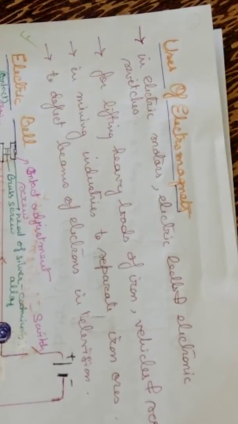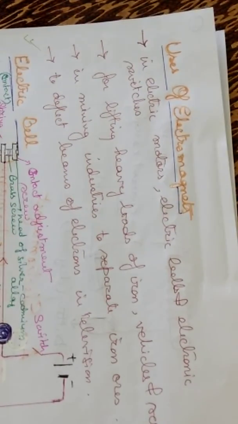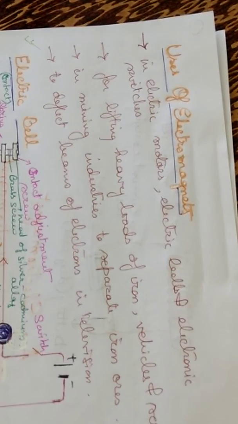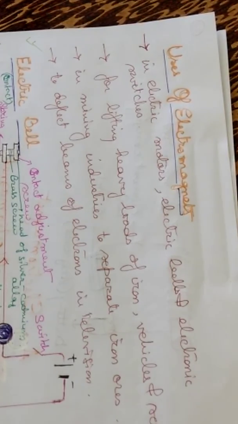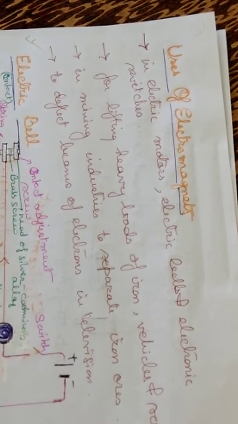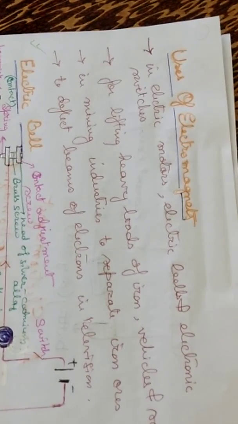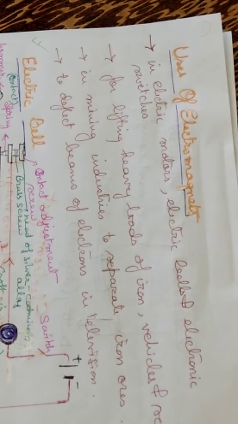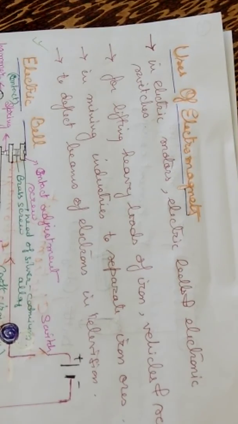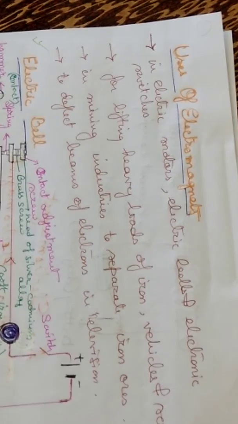Now the uses of an electromagnet: it is used in electric motors, electric bulbs, electric bells, electric switches, electronic switches, for lifting heavy loads of iron, vehicles and scrap, and in the mining industry to separate iron ores. These electromagnets are also used to deflect beams of electrons in televisions. So I'll stop here.